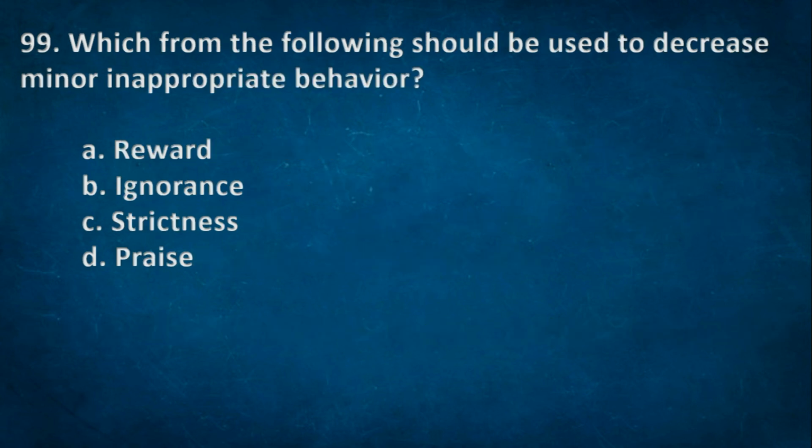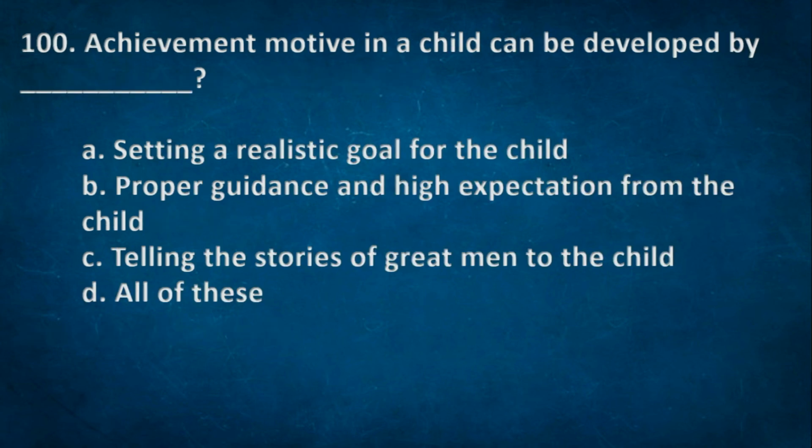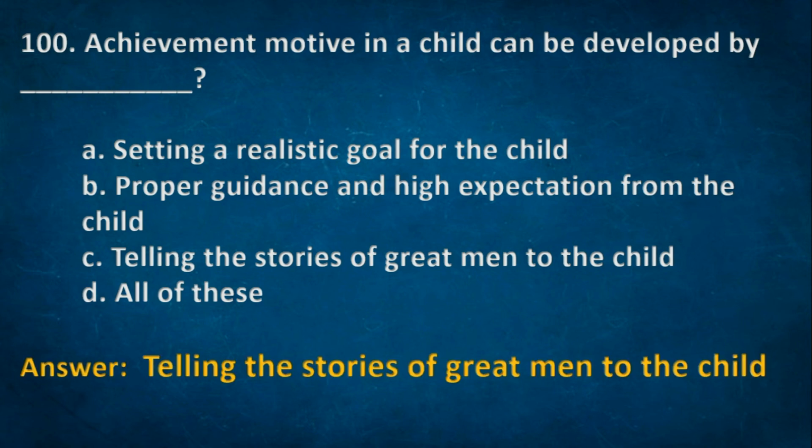Next one. Which from the following should be used to decrease minor inappropriate behavior? A. Reward, B. Ignorance, C. Strictness, D. Praise. The right option B. Ignorance. Next one. Achievement motive in a child can be developed by: A. Setting a realistic goal for the child, B. Proper guidance and high expectation from the child, C. Telling the stories of great men to the child, D. All of these. The right option is all of these.